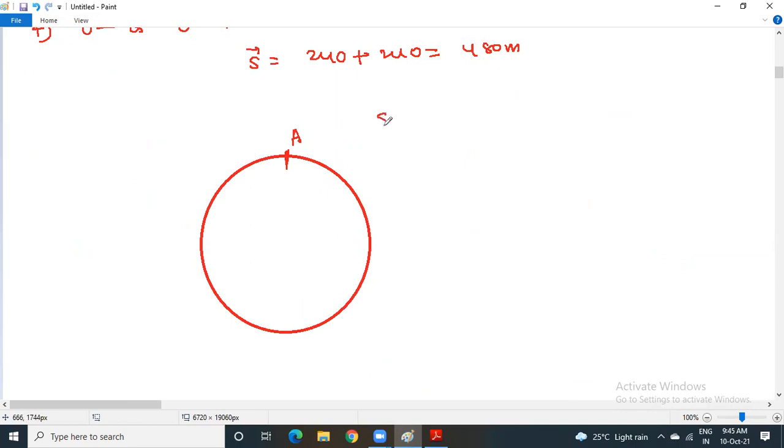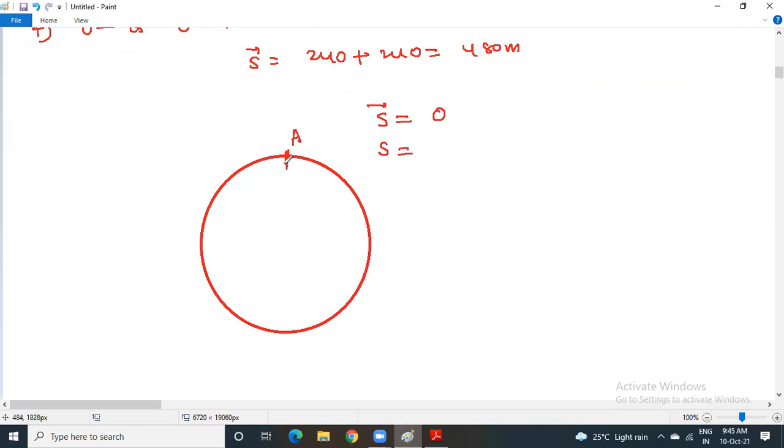What is your distance and what is your displacement? You started at A and you are coming back to A, and your path is along the circumference of the circle. So what is displacement, going back to the definition? Shortest distance between initial and final positions. You are coming back to A, so displacement will be 0 if one round is completed.